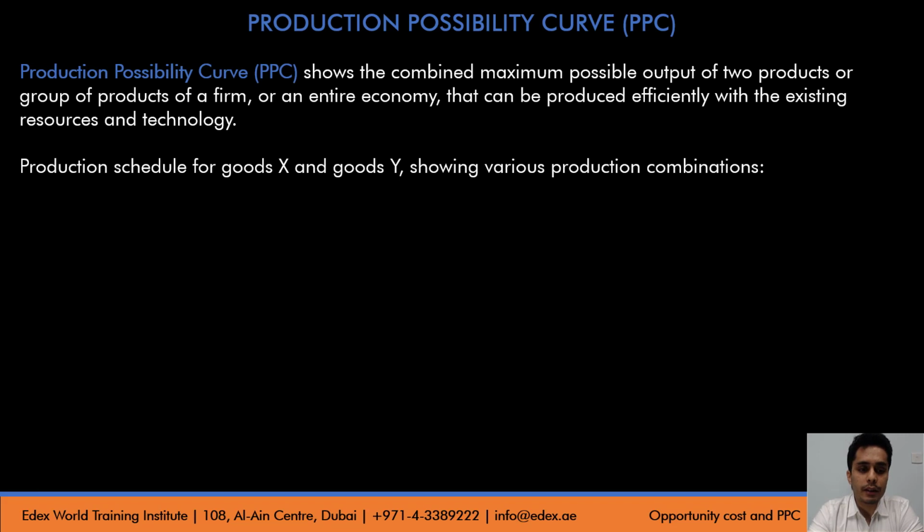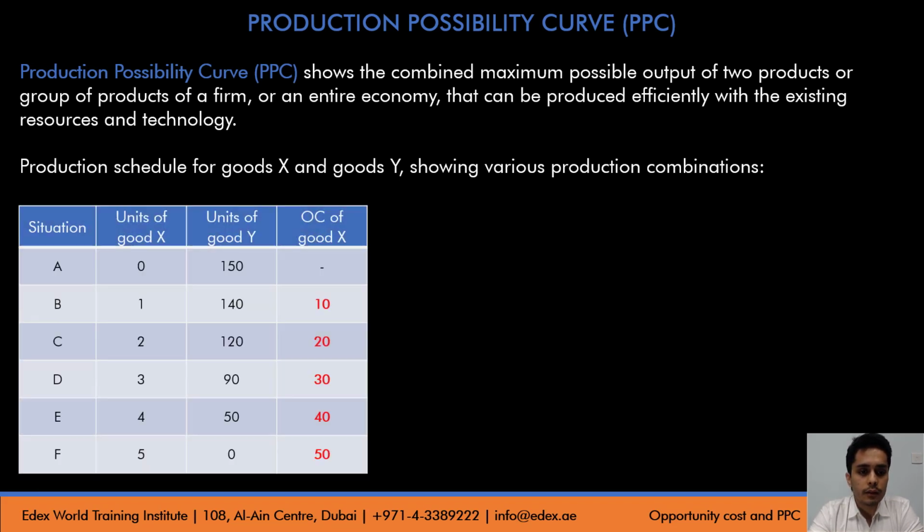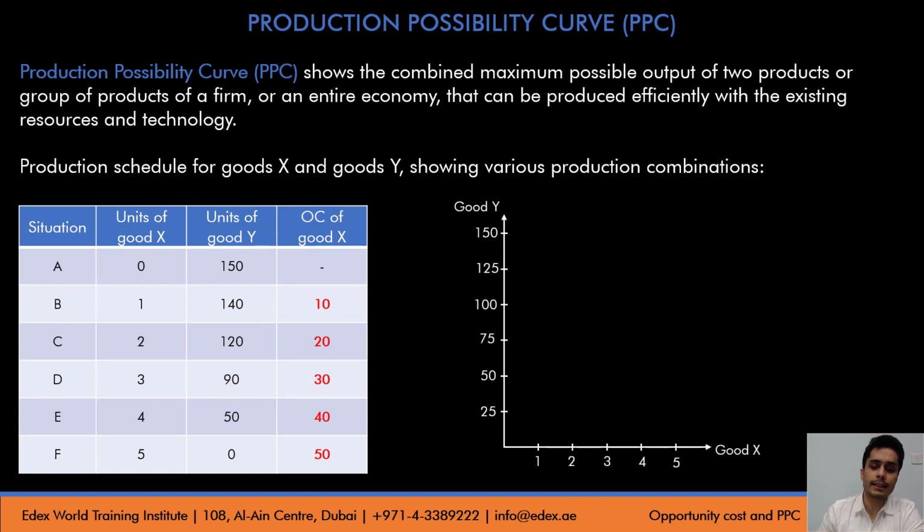So let's have an example here. We'll continue with the previous production schedule of good X and good Y. Let's see how it looks on the PPC. On a PPC, the X-axis will show one of the goods, which is good X. The Y-axis will show the other good, good Y. Let's plot the points, situations A, B, C, D, E, F on the graph, and see how our PPC looks.